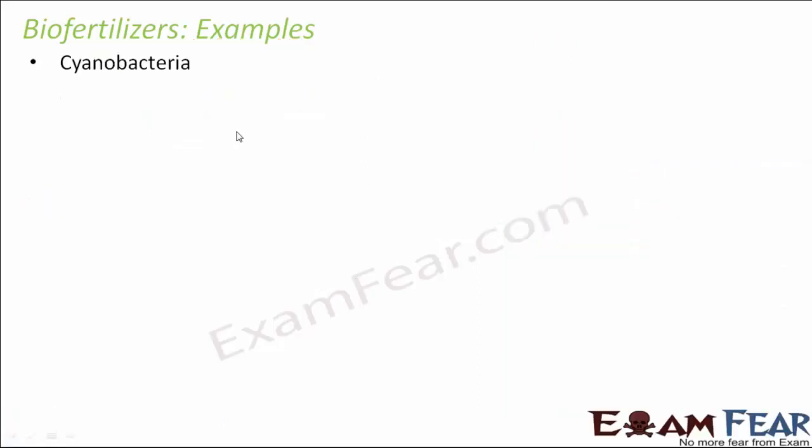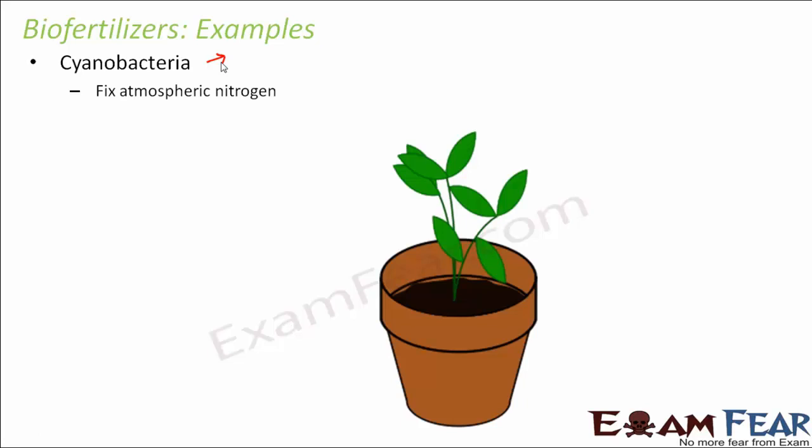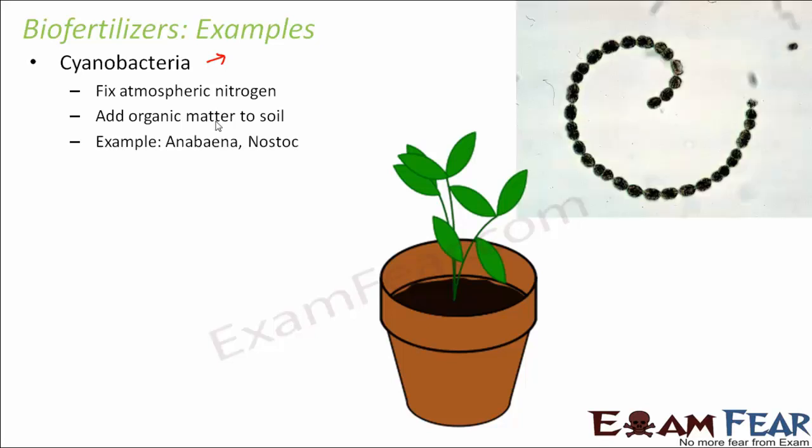The third example is cyanobacteria, which are also called blue-green algae. They also help in fixing atmospheric nitrogen, and thus they add organic matter to the soil. Some examples of cyanobacteria are Anabaena and Nostoc, which fix atmospheric nitrogen into the soil.